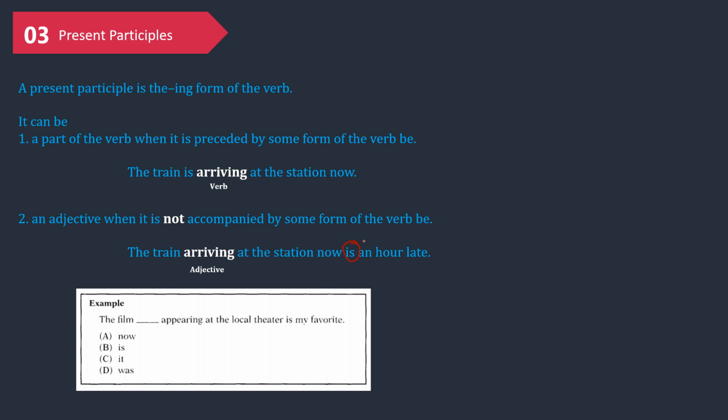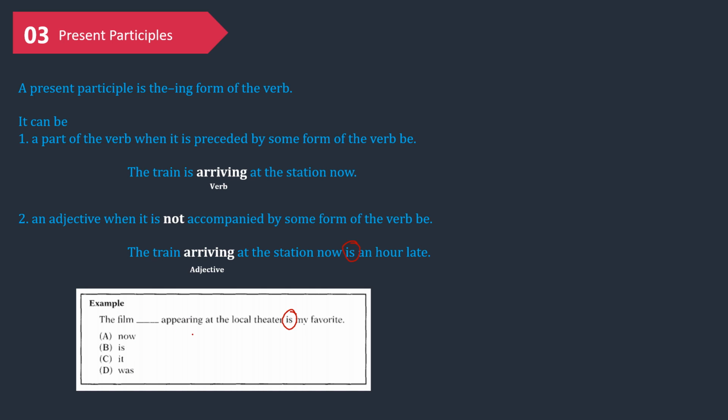Okay, have a look at the example again. The film blah blah appearing at the local theater is my favorite. Identify the subject and the verb. "The film" is the subject, and "is" is the verb. So what about "appearing"? Because this sentence is already complete, "appearing" functions as an adjective, describing "film."